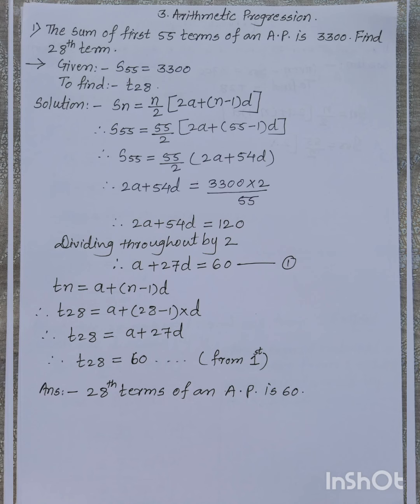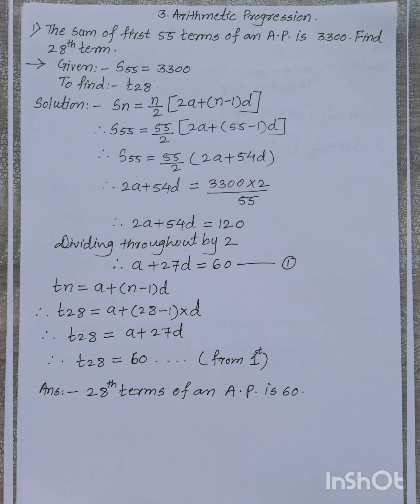As these are even numbers, we can divide by 2. So dividing throughout by 2, we can reduce this equation to a plus 27d is equal to 60. Further we can't solve it, so name it as equation 1. To find T28, we have to write the Tn formula. Tn is equal to a plus (n minus 1)d. Putting n is equal to 28, we get T28 is equal to a plus (28 minus 1)d. It means T28 is equal to a plus 27d.